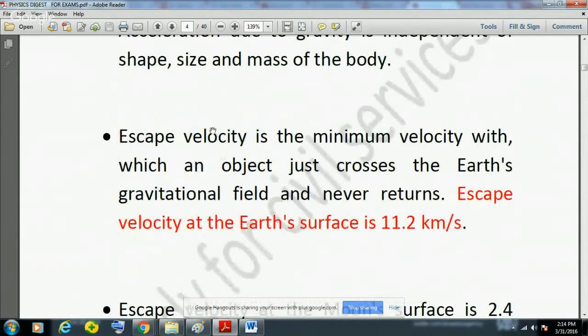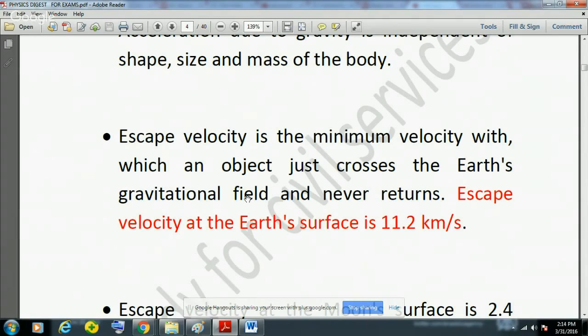Now this is another very important fact: escape velocity is the minimum velocity with which an object crosses the earth's gravitational field. If you give any object a velocity equal to escape velocity, it will cross the earth's gravitational field, and it will never return to the earth.